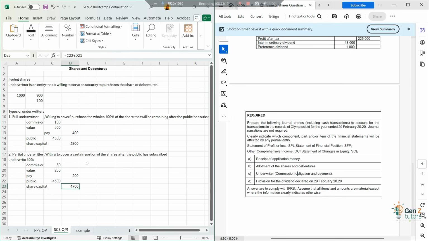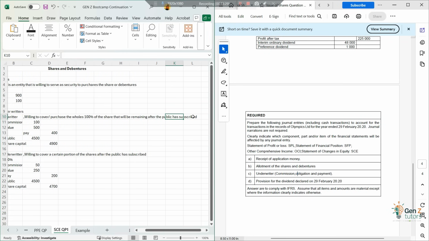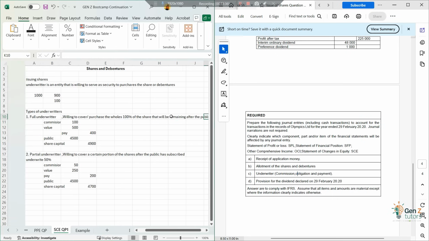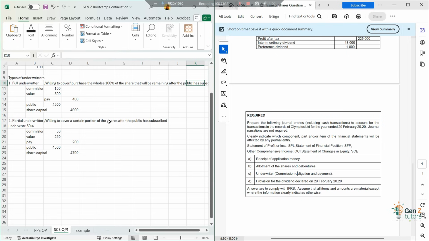And then at the very same time, it might happen that the underwriter is not willing to say, nah, I will take only the shares after the public has taken the shares. They'll be like, no, we are interested in this company and the company might actually grow. So we want more. We want to be put as first preference in a certain case.